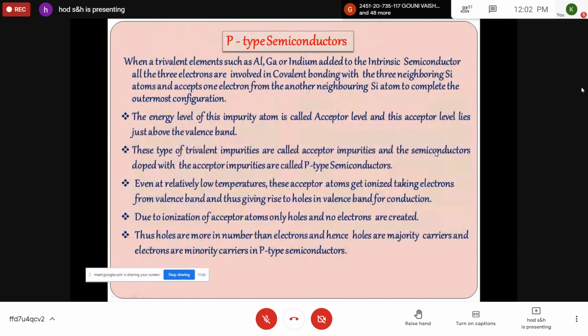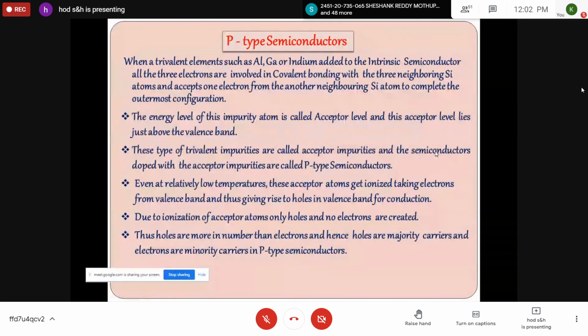And when a trivalent element such as aluminum, gallium or indium is added to an intrinsic semiconductor, then what happens? All three electrons are involved in covalent bonds, and because silicon has four electrons, only three covalent bonds will be forming with three neighboring silicon atoms. It accepts one electron from another neighboring silicon atom to complete the outermost configuration. It steals the electron from the neighboring silicon atom. Because of that, some holes are created.